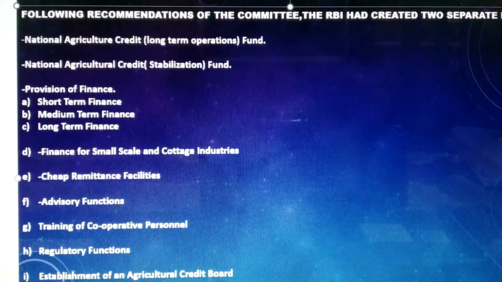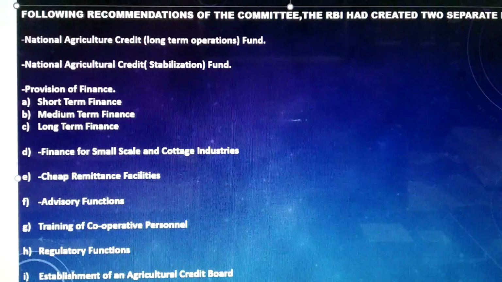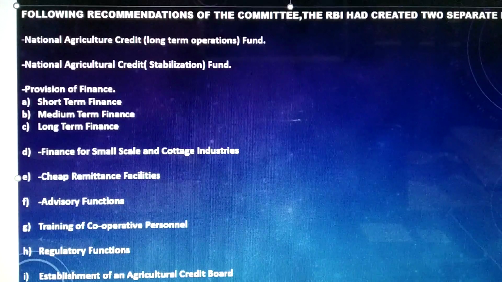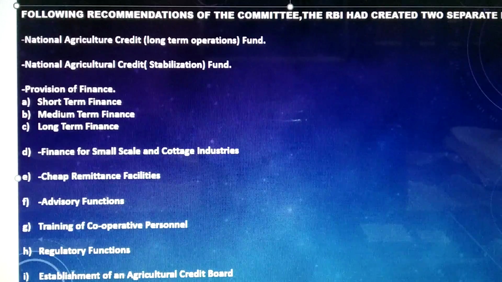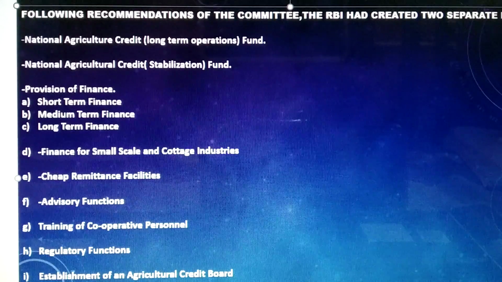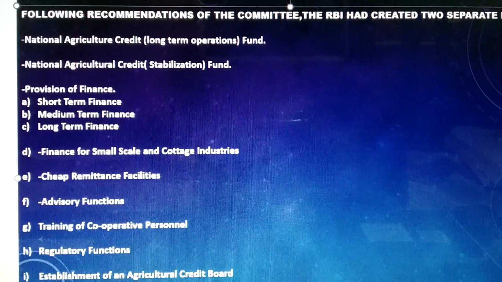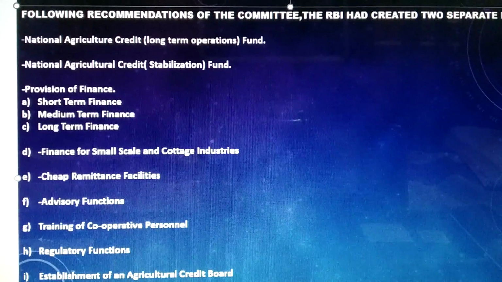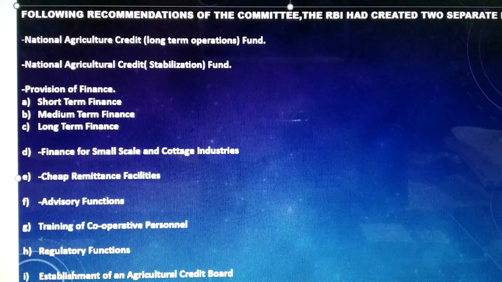The medium-term credit sanction by the Reserve Bank of India had gone up from rupees 27 lakhs in 1954-55 to rupees 90 crores in 1980-81. Now, to sum up with medium-term finance, it was given for a period of 3 to 5 years for the purpose of improvement of land, construction of irrigation works, purchase of agricultural equipment, livestock, construction of farmhouse, cattle shed and so on. Okay, that is something about medium-term finance.